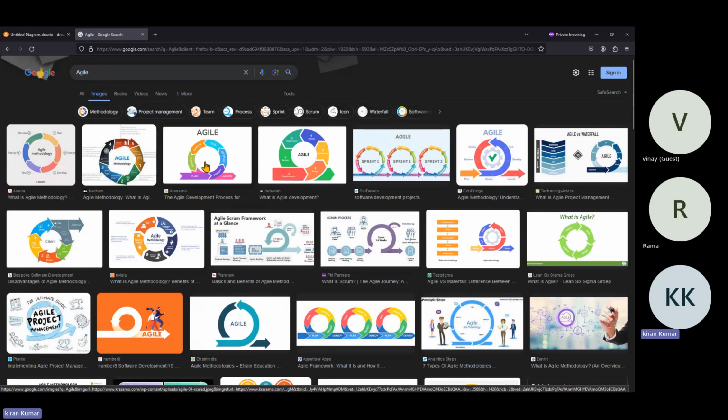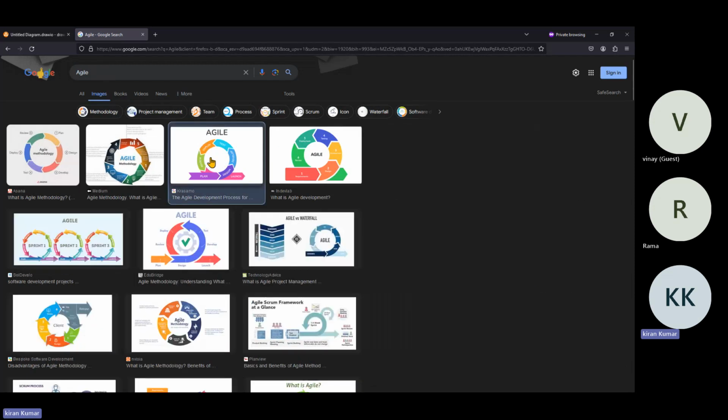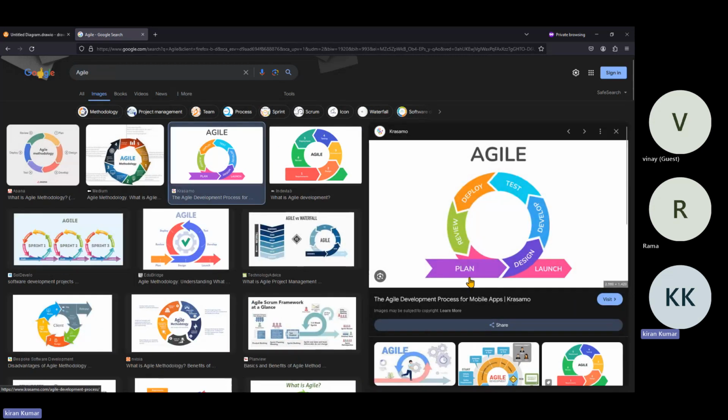In this agile process, what exactly happens is that initially we gather the information from the customer, and that information is divided into small pieces. Not like everything is developed initially and only after that released.